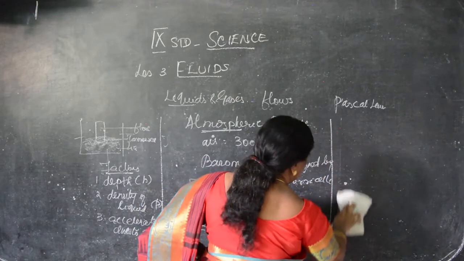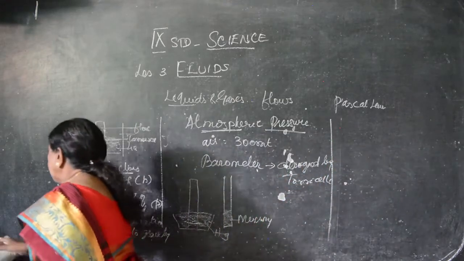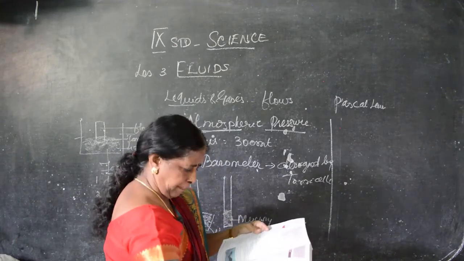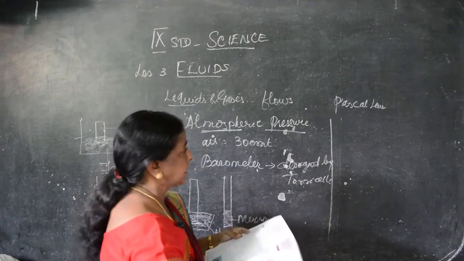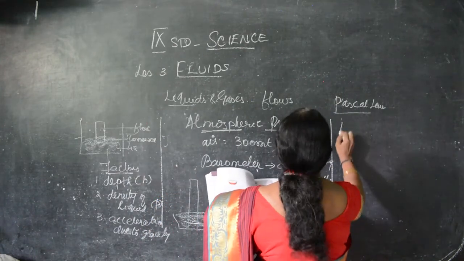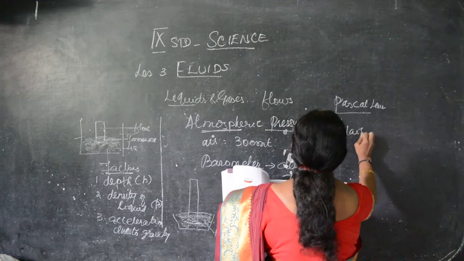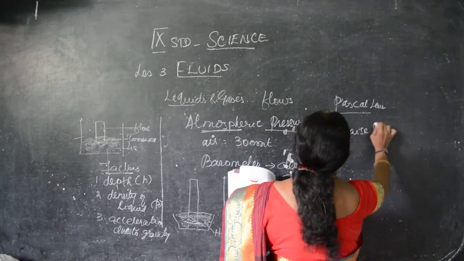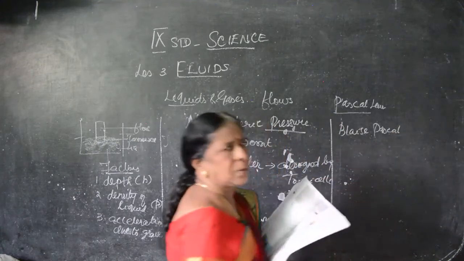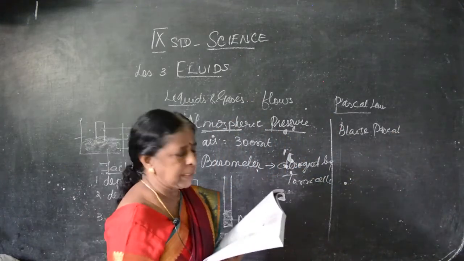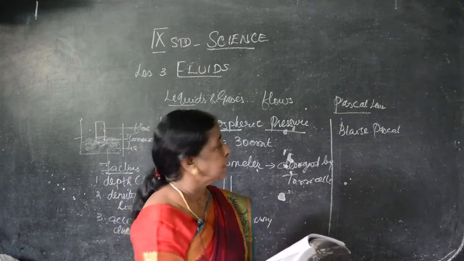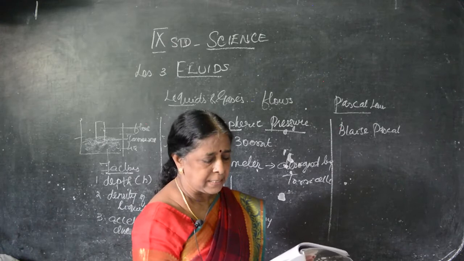We will see only one law now. Other things I will continue in another class. Just to honor the scientist, whatever the theories are, they are named after the scientist. Because he found this, he designed it, it's known as Blaise Pascal's law.